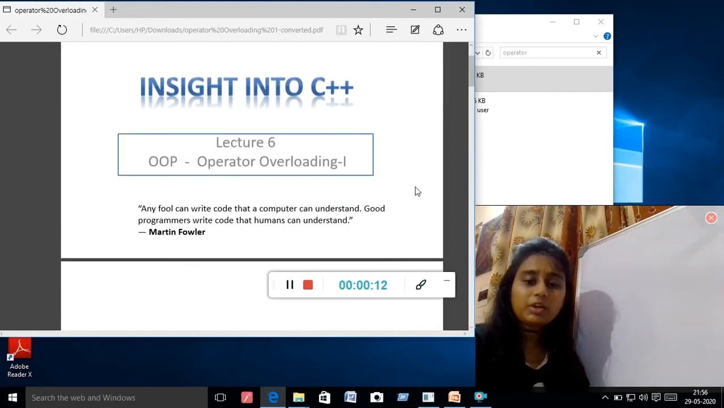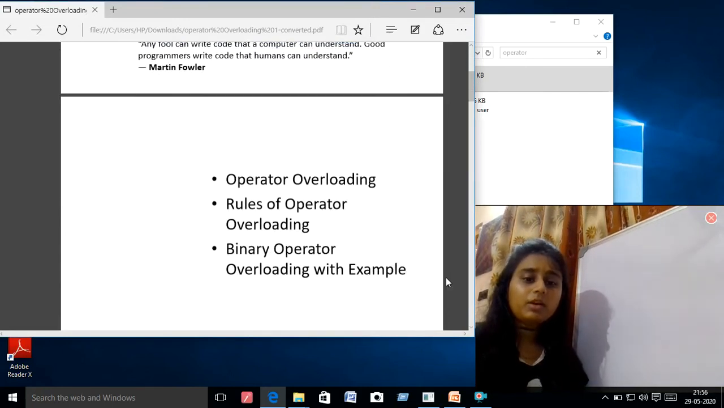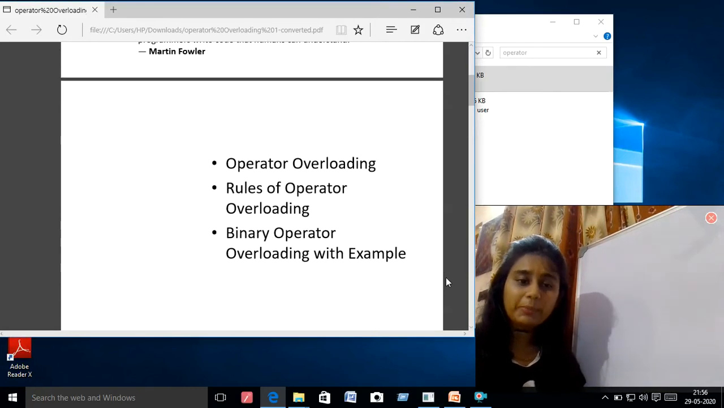The basics of operator overloading will be discussed here. Operator overloading, the rules of operator overloading, binary operator overloading with an example.